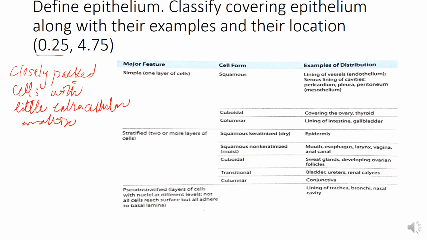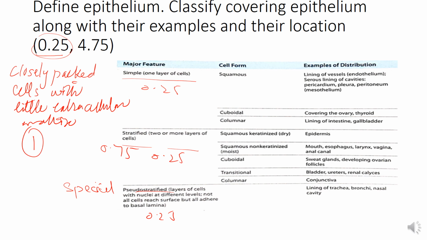Now the classification. It is divided into simple epithelium, stratified epithelium which has 2 or more layers, and pseudostratified, that is the special epithelium. The example is pseudostratified epithelium. If you have written this, you get 0.25 marks each. Together these are 0.75 marks, and with the marks for the definition, you will get 1 mark.